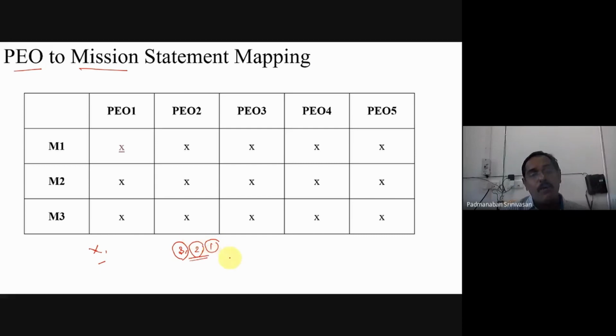That's why I have not given this format, though you may also find this kind of correlation with numerals 3 to 1. To start with, our idea is that we can go with cross marks and hyphens, and if we feel good, we leave it to the departments. If they feel good, they can go for 3 to 1 also. Whatever you like can be done. In this manner, we have to correlate our program educational objectives, which are about what they will do after 5 years, with the mission of our department.